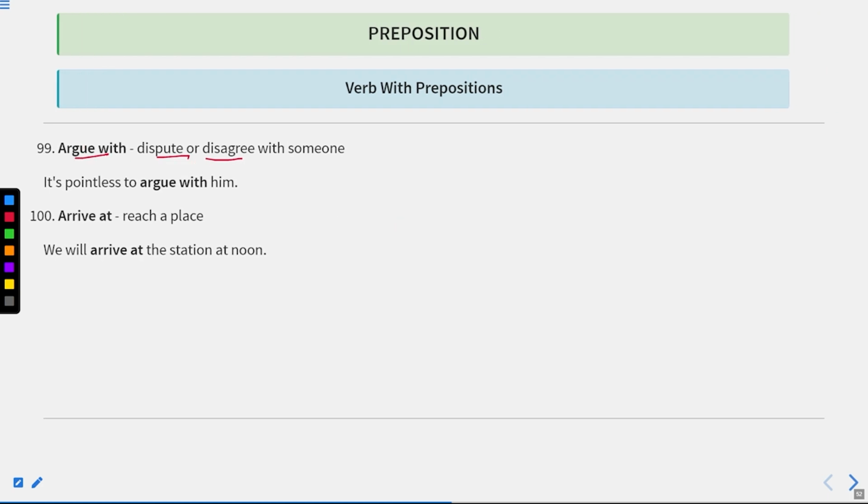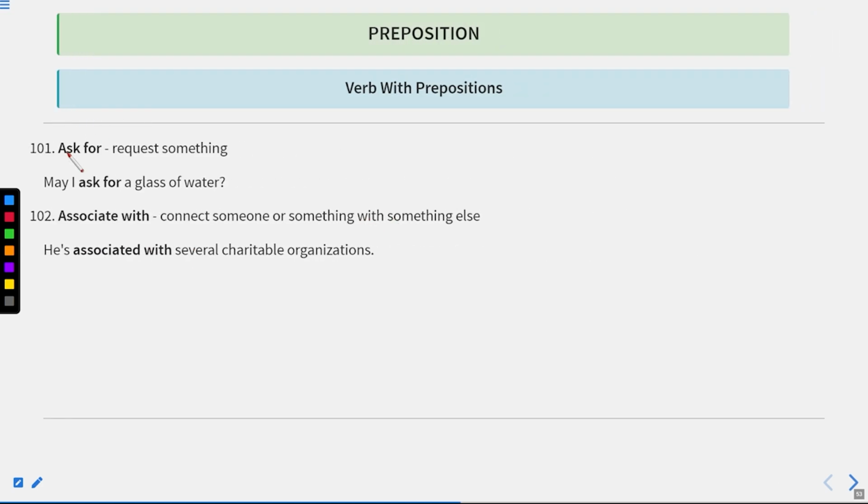Argue with, dispute or disagree with someone. It is pointless to argue with him. Arrive at, reach a place. We will arrive at the station at noon. Next one is ask for. It means request something. May I ask for a glass of water? Associate with means connect someone or something with something else. Okay, when we associate with something, it means we are connecting something with someone or something else. He is associated with several charitable organizations. It means he's linked with these organizations.